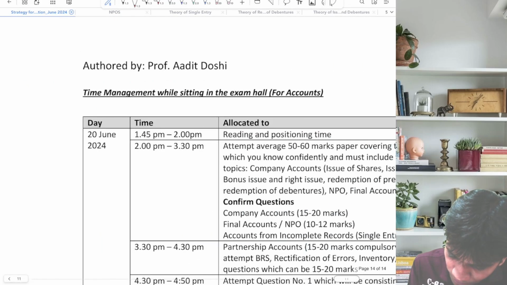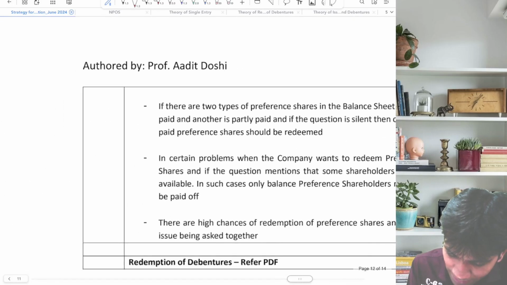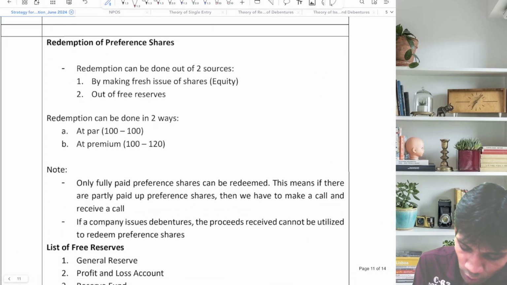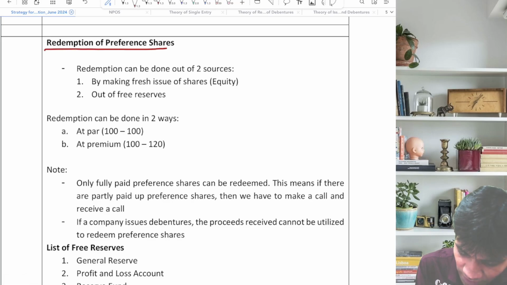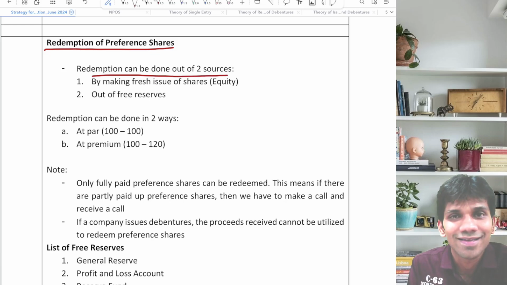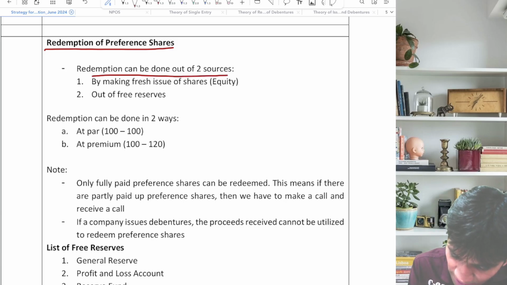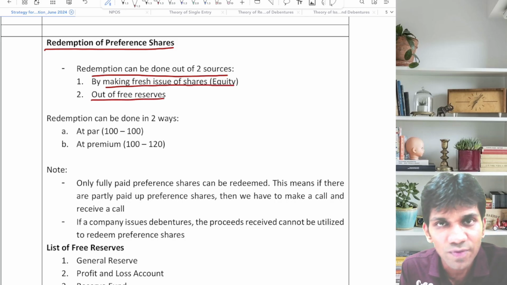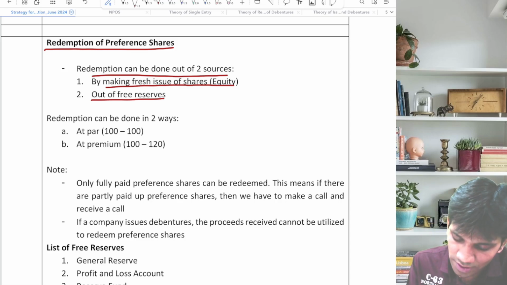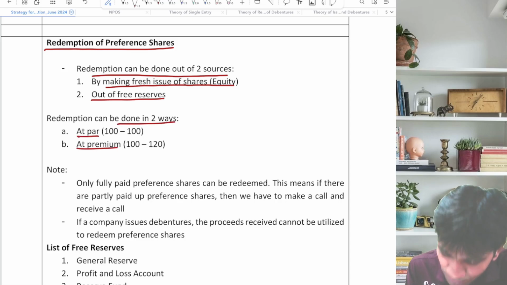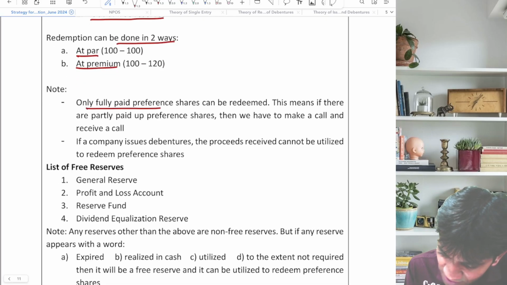That's it. Now let's go back to the next important topic, redemption of preference shares. Redemption can be done out of two sources. Redemption दो sources में से हो सकते हैं, by making fresh issue of shares, that is equity, and out of free reserves. या तो by issuing fresh equity shares or out of free reserves. Redemption can be done in two ways, at par, at premium. Note, only fully paid up preferences can be redeemed.